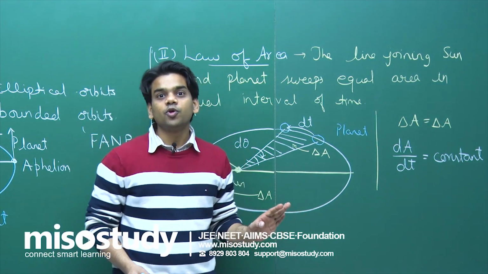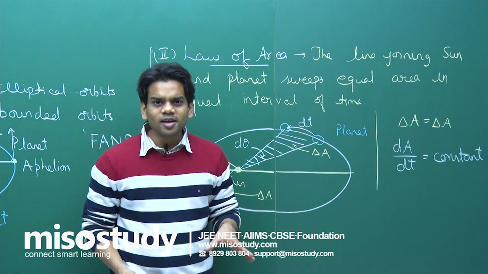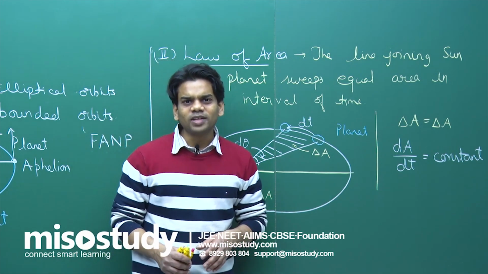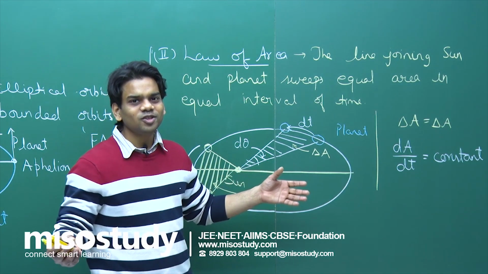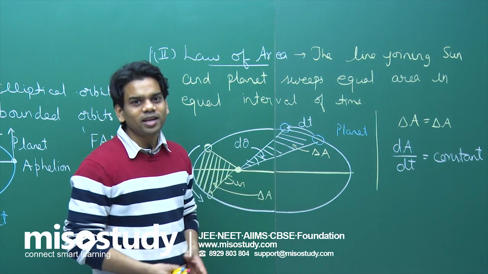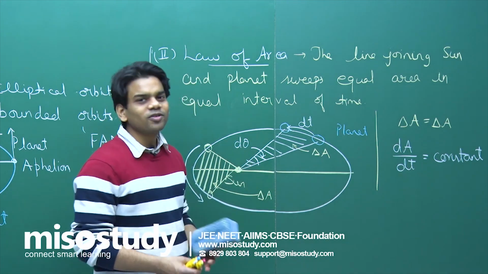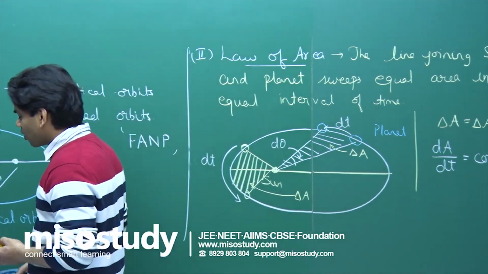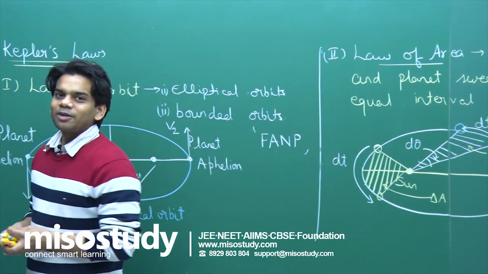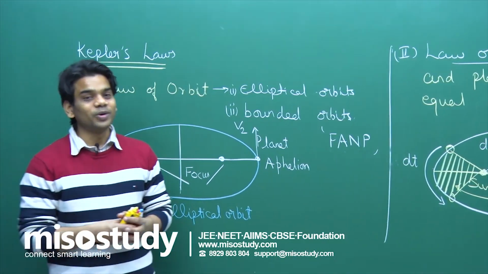The same thing can be proved mathematically, but that is not required, so we're not going into detail of that. You should know this only, that the line joining will be sweeping equal area in equal interval of time. Let's go ahead after learning the second law. The third law is quite simple. And the third law is based upon the planet moving in an elliptical orbit.